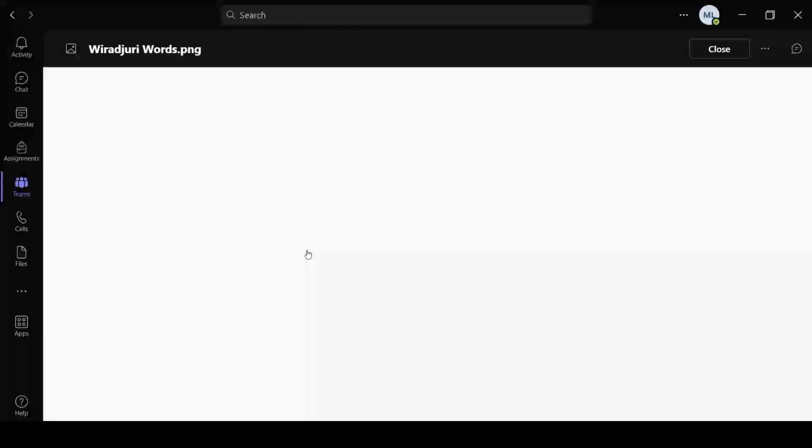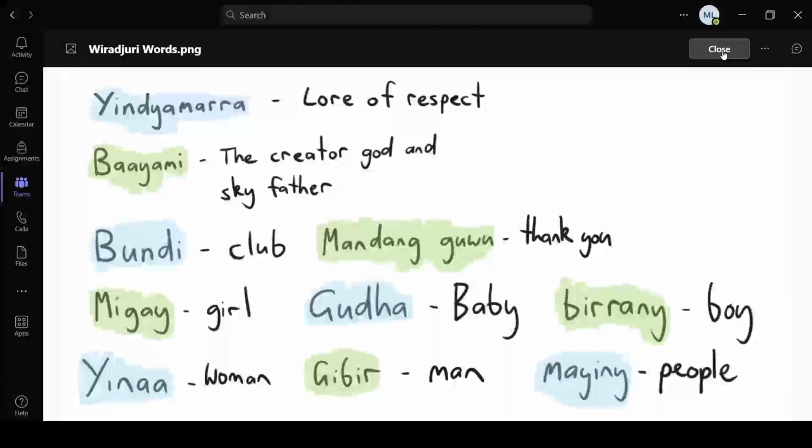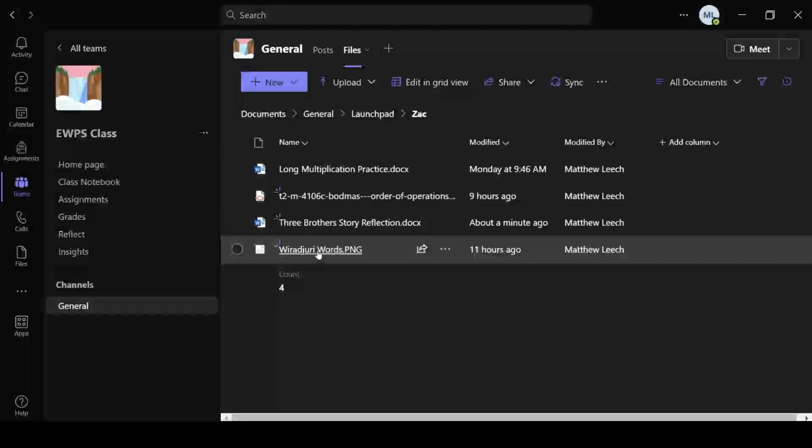I might share a picture with you so you can just click on it to look at it. These were some Wiradjuri words that we were looking at. Yinjamara was the law. Bayami was the creator. Mundi Club. Mandangubu, thank you. Miguel girl. Kuda baby. Birain is a boy. Yina woman. Kibia man. And mine is people. So you can just have that to look at for a picture.